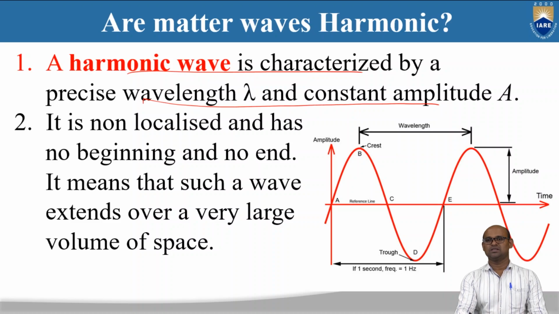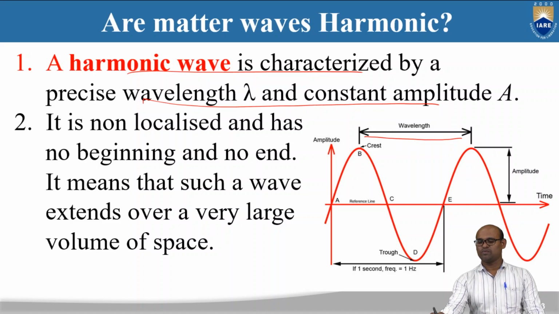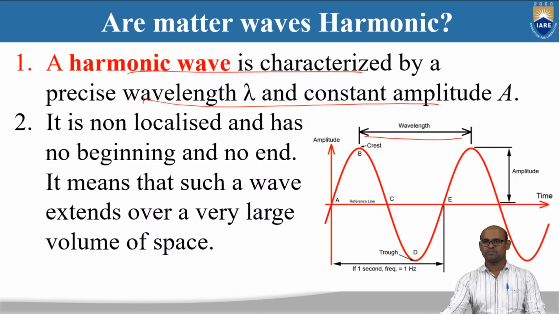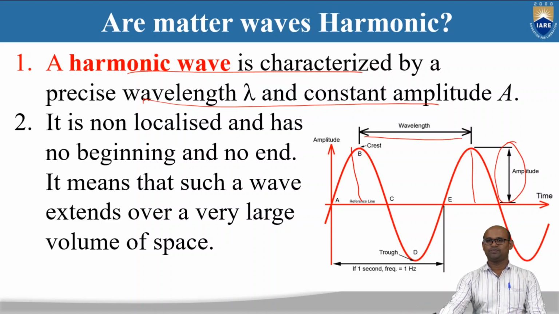You can see this here. This wave has a precise wavelength. The wavelength is given here, so it is constant. If you keep on drawing this, you will find that the wavelength is the same throughout. And this amplitude is also constant. The amplitude is given here, and it is also constant throughout. So a harmonic wave is a wave which has constant wavelength as well as constant amplitude.